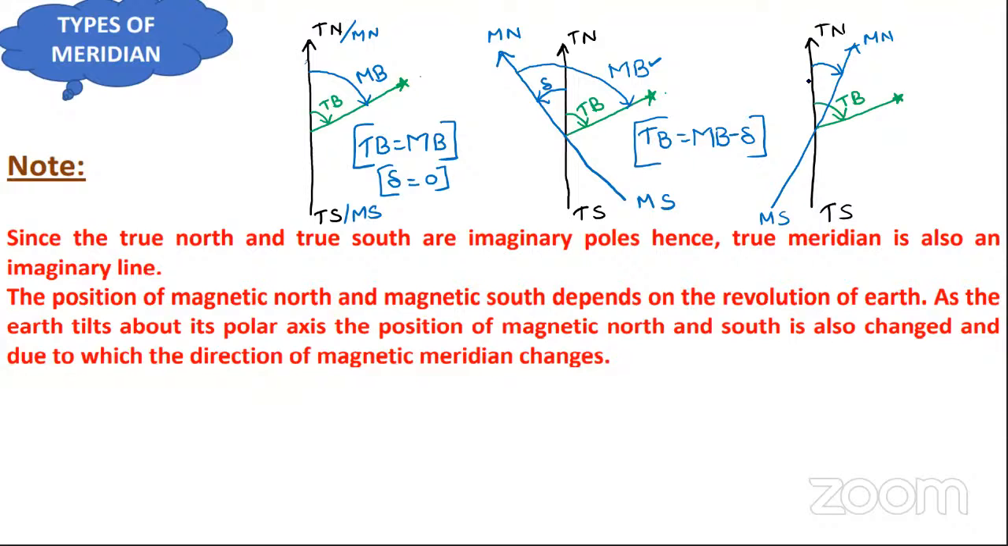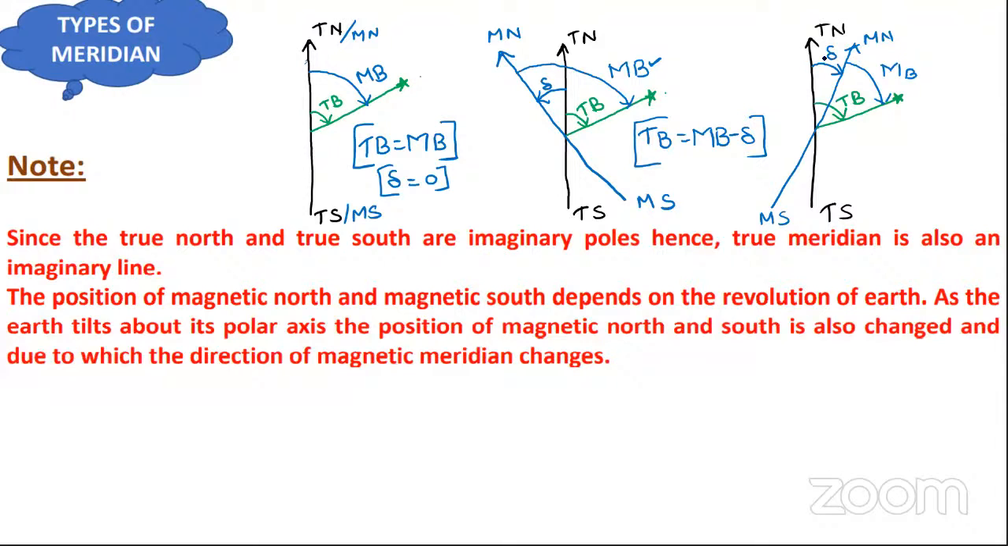The angular difference between true meridian and magnetic meridian is known as what? Declination. Shivani, that is declination. That is declination, which is represented by delta here. And the angle which is marked from the magnetic north in the clockwise direction up to that object will be what? Magnetic bearing. Very good, Akhilesh Kumar. It will be known as magnetic bearing.